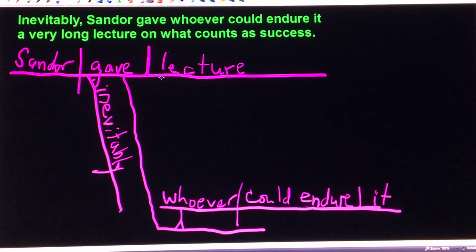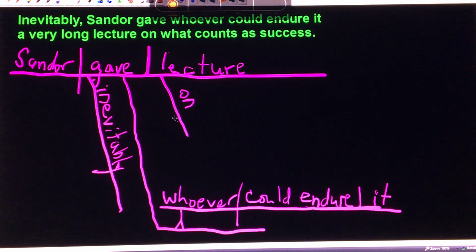Now, so it's a lecture. I'll put the "a" in sometime at the end. But what kind of lecture? One on what counts as success. So that's a prepositional phrase. This time there is a preposition, on, and what counts as success is the object of the preposition, and therefore it's a noun. Since it's a clause, because it's got a subject-verb combination, what counts as success, what counts is the subject-verb combination, it's a noun clause.